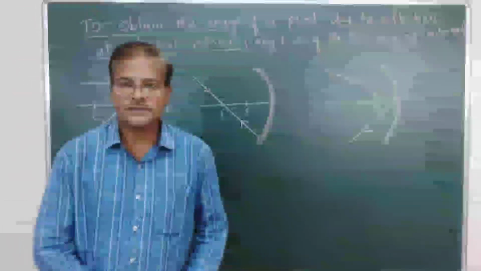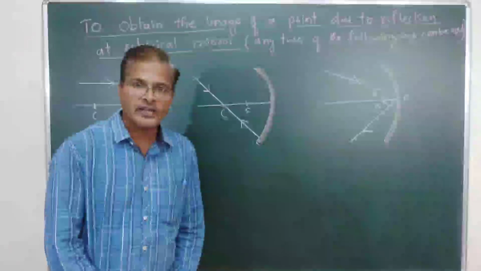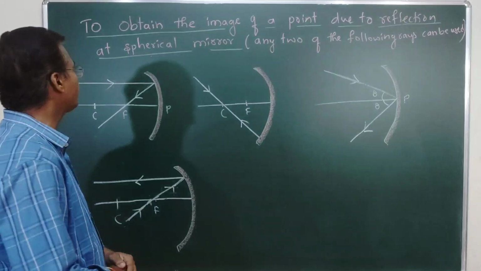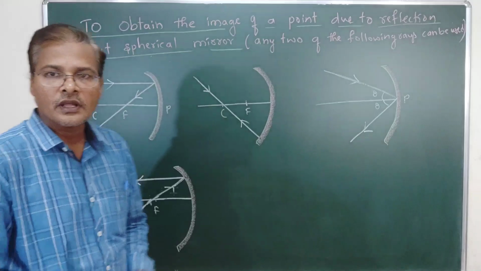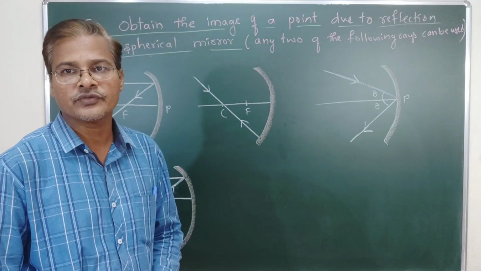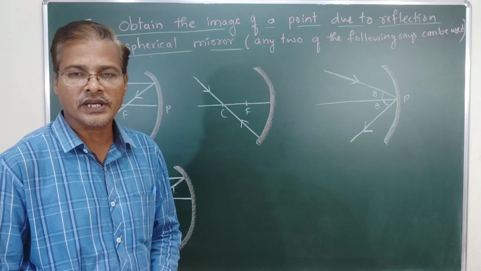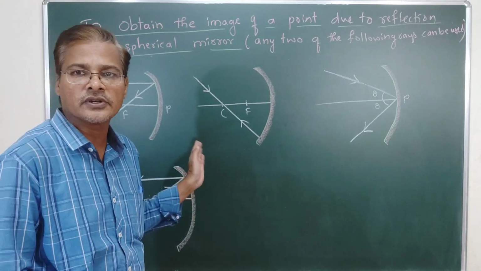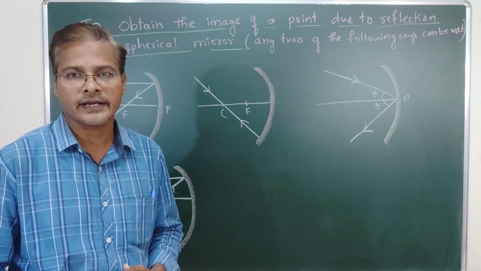To obtain the image of a point due to reflection at a spherical mirror, any two of the following rays can be used for the ray diagrams. These are also called the rules for obtaining ray diagrams.